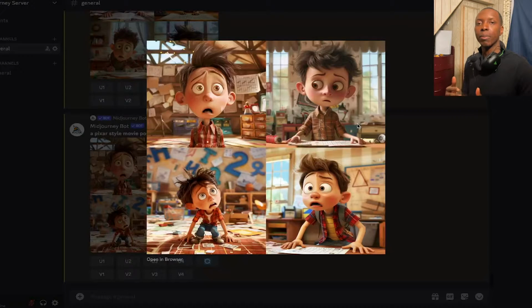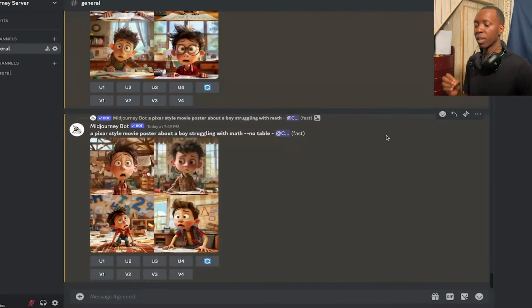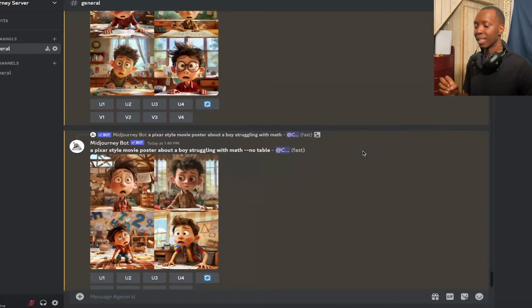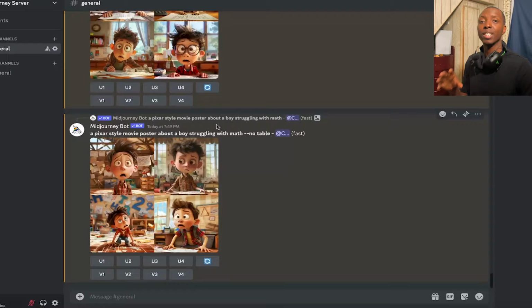Now, it didn't keep some of the things that made that first picture so special, which was like that chalkboard. So remember, you want to be more descriptive. So you definitely want to make really good prompts, because part of the problem here, and this is also what will be covered more in that advanced and expert territory, is that the prompt that I'm currently using isn't very descriptive. A Pixar style movie poster about a boy struggling with math. That's cool, but it's not very descriptive.